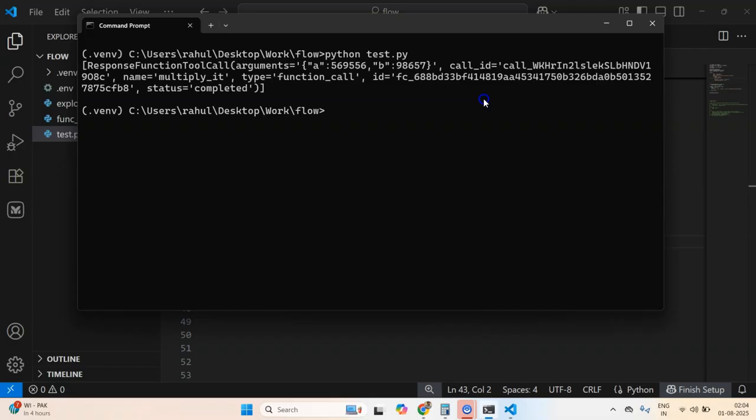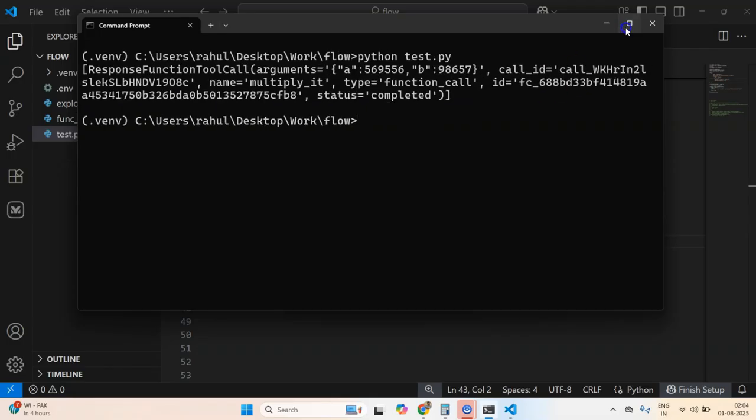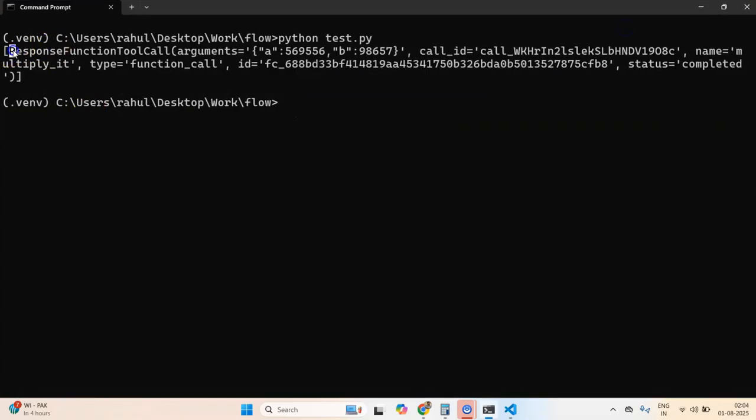Okay, so something interesting is happening here. Let me increase the size. Now it is returning an object called response function tool call. It has not executed anything, but it has given this interesting thing, which is argument. And in the argument, we have A and we have B. And what are these A and B?